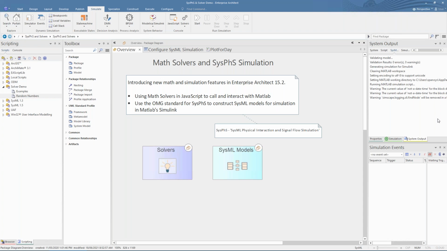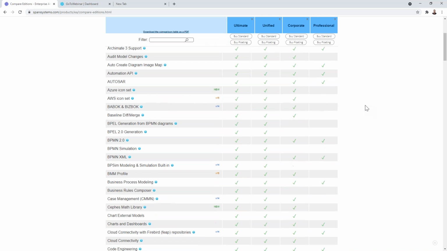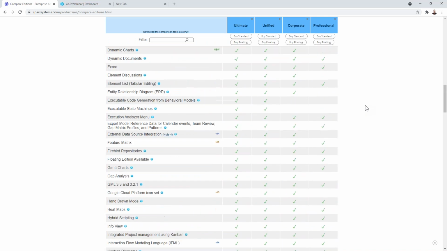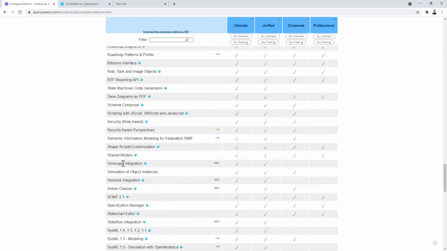So you don't need to download any new profiles or technologies. The simulation runs off the SysML models. So if you have SysML modeling enabled and are using that, then you can use the existing one there. Scott's just scrolling down the page. So here's Simscape integration. So it's from Unified and above.